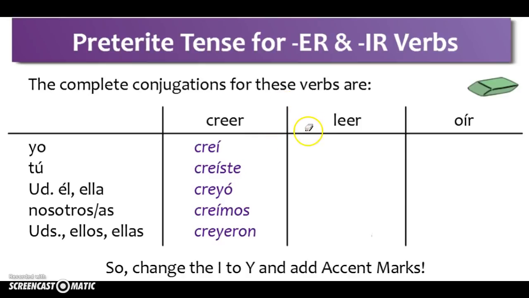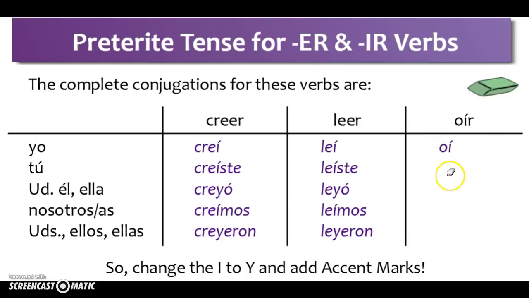Now leer. It's going to look pretty similar to creer. Leí, for yo. Leíste, for tú. Usted, él, and ella leyó. Nosotros y nosotras leímos. And ustedes, ellos, and ellas leyeron. And lastly, oír. Oí, oíste, oyó, oímos, oyeron. Third person I to Y changes, first and second person accent marks added. Got that?